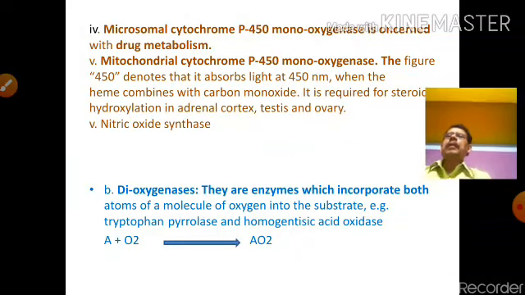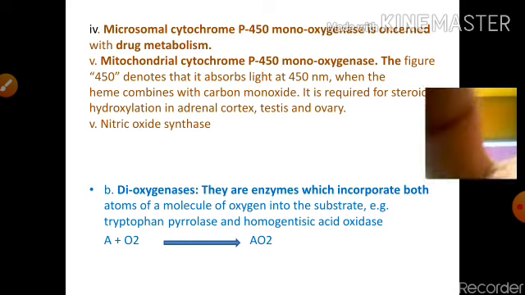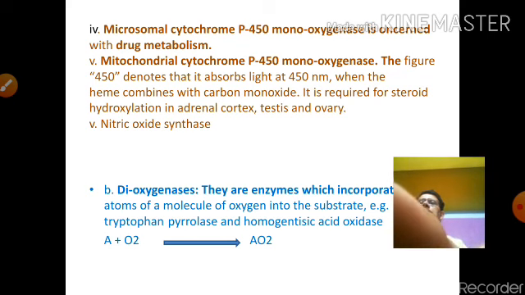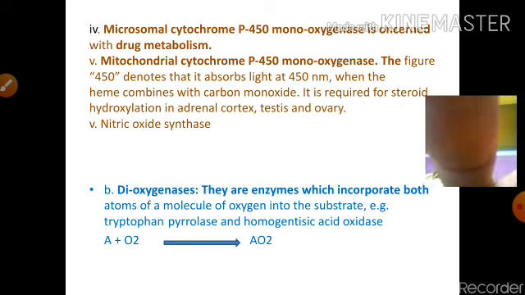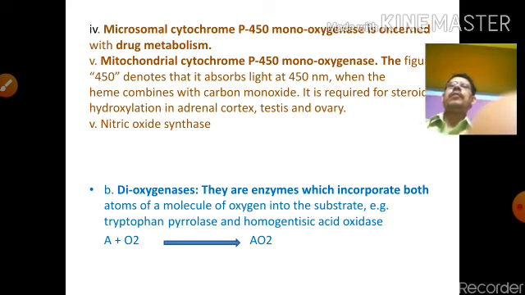Then the microsomal cytochrome P450 monooxygenase is concerned with drug metabolism. Mitochondrial cytochrome P450 monooxygenase shows absorption of light at 450 nanometers when the heme is combined with carbon monoxide, and it is required for steroid hydroxylation in the adrenal cortex, testes and ovary, and for nitric oxide. So these are the components for monooxygenase.